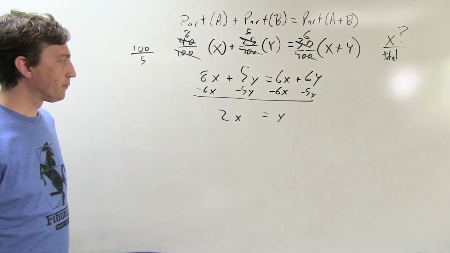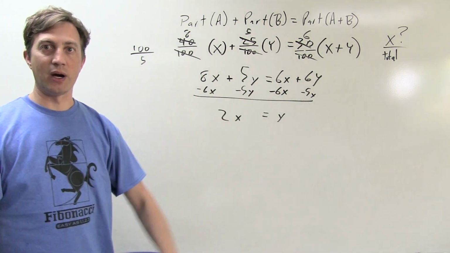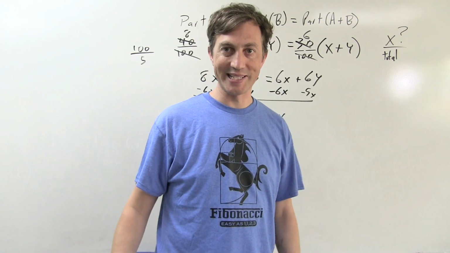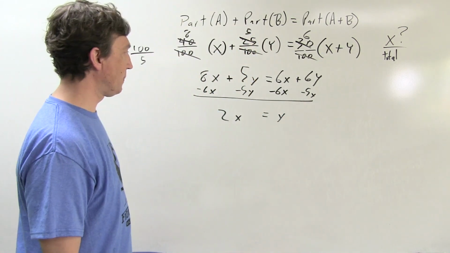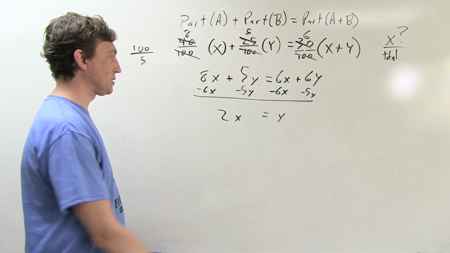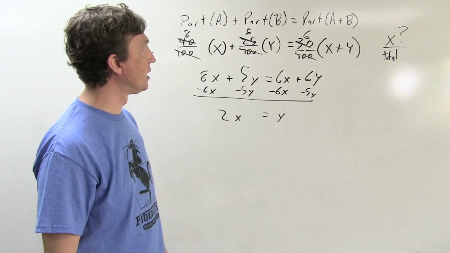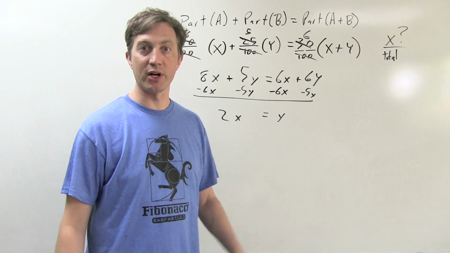2x equals y. I've got a fork right now where I can go to a lot of different routes to figure out what percent of the total mixture is x. And so it's going to depend on you. One option is to think about this as an equation. And for those of you who like algebra, you just say, well, do I have another equation?